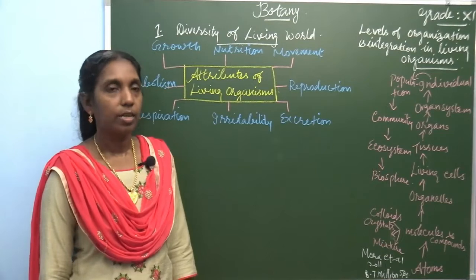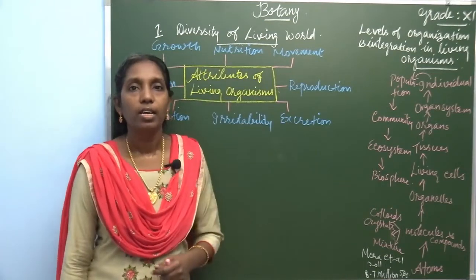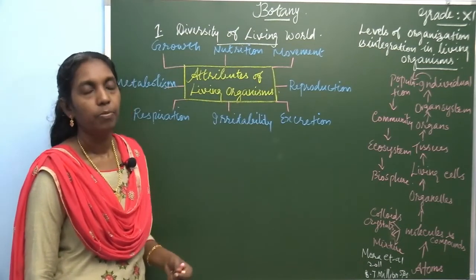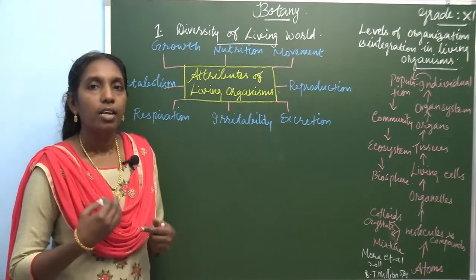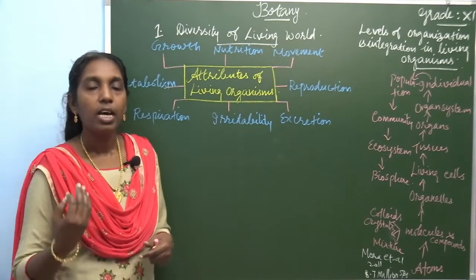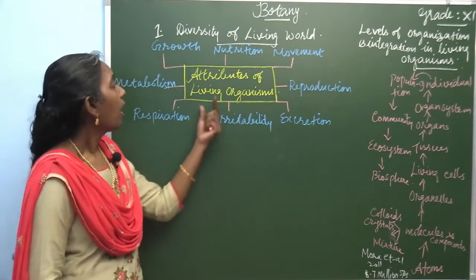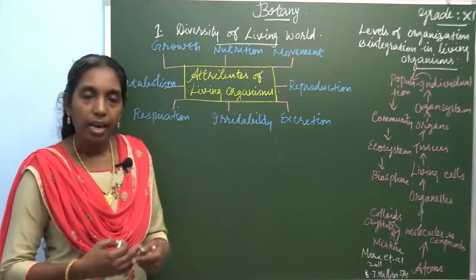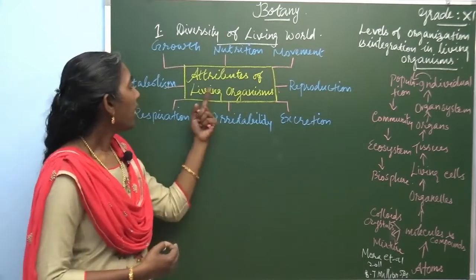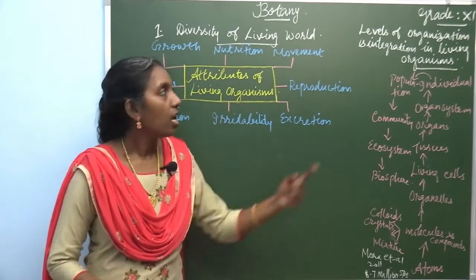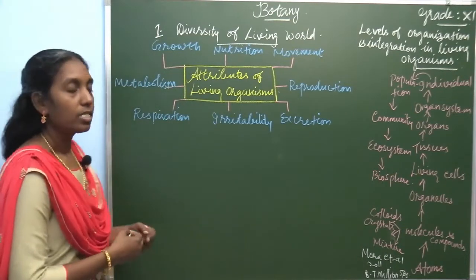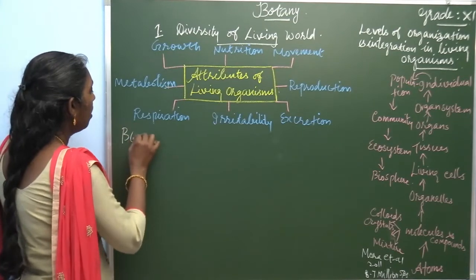Let's begin from the first chapter, diversity of living world. The topic is diversity of living world. What are the learning objectives? Living things and non-living things. As you know very well, the differences between living things and non-living things, attributes of living organisms and levels of organization. So, you are going to concentrate on attributes of living organisms and levels of organization. First question you are going to learn is biosphere. Define biosphere.